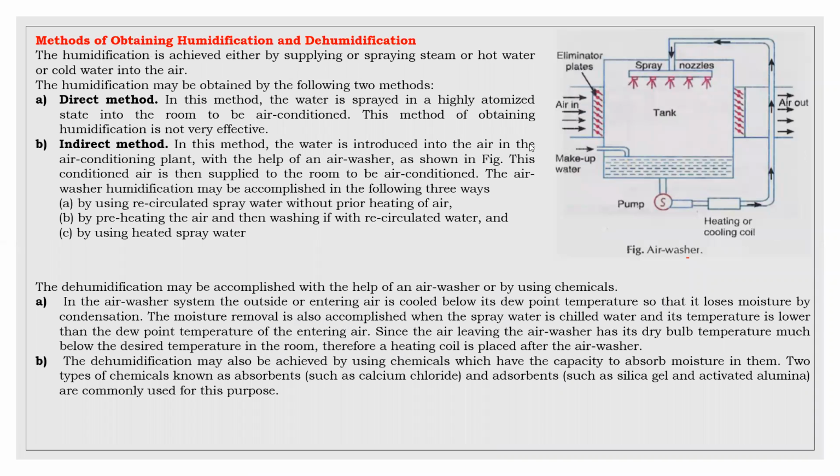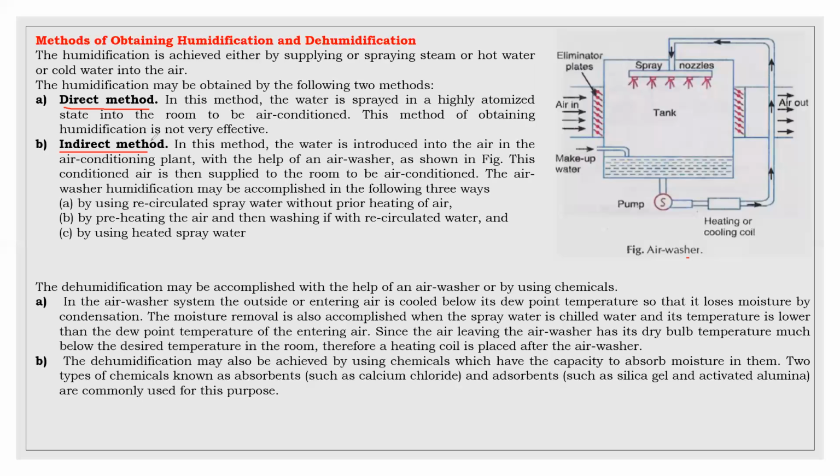Next, methods for obtaining humidification and dehumidification. Humidification can be obtained by two methods, as well as dehumidification can also be obtained by two methods. For humidification, there are two methods. One is the direct method, another one is the indirect method. The direct method is nothing but directly spraying water, steam, or cold water into the space to be air conditioned.